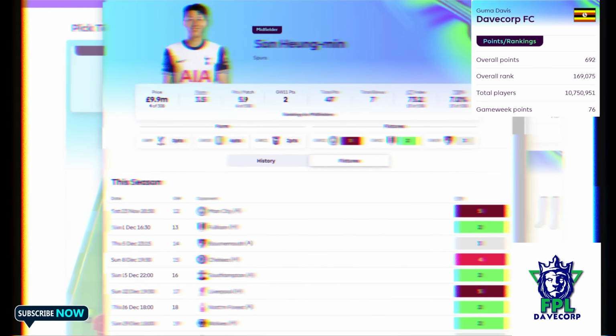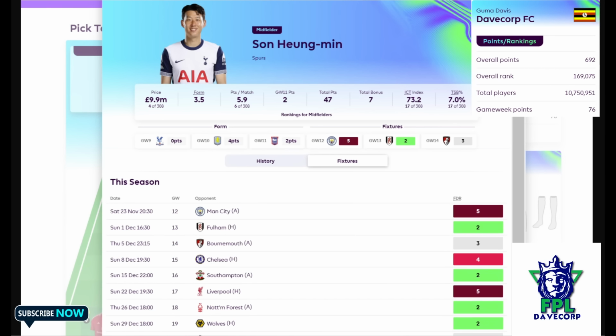The other person is a bit of a contentious issue because of how stuttering Spurs has been. He didn't even appear on the list that I created earlier on, but I do believe Heung-min Son is a good differential. He's still at just 7% ownership, and Man City, yes, is one of the first games he plays, but we know Man City is a team that is always disturbed and bothered by Spurs. Spurs are never cowed, never scared of Man City. They go right ahead at them, whether it's at Etihad, whether it's at Spurs. They really go direct and play against them head on.